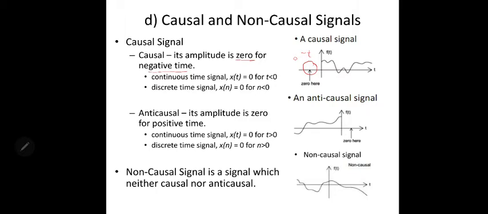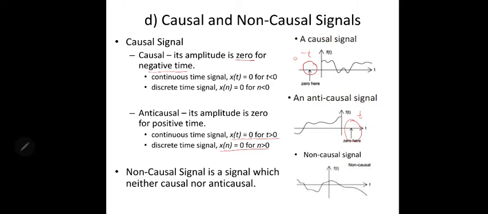And causal signals have two types. First is causal, another one is anti-causal. Anti-causal means the amplitude is 0 for positive time, so when t is positive, the signal is 0. The continuous time signal is represented as x(t) equals 0 when the time is bigger than 0. Discrete time is x[n] equals 0 when n is bigger than 0.